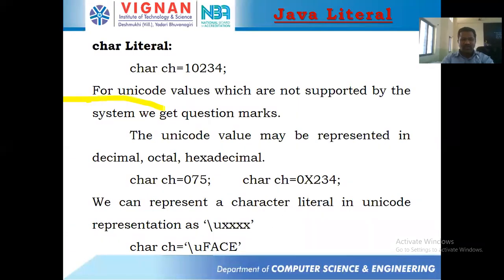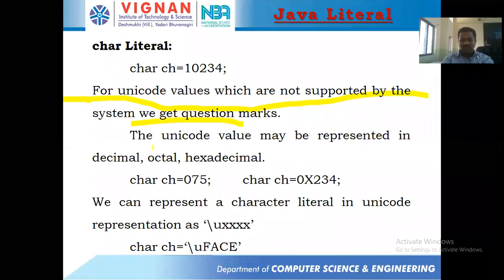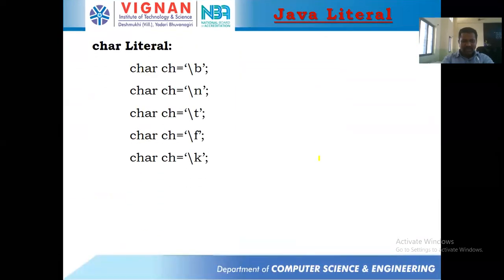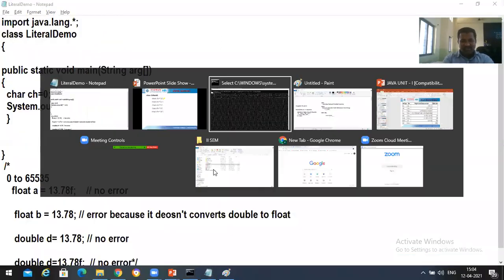So for Unicode values which are not supported by the system, we get a question mark. And the Unicode may be represented in any case. And we can represent a character written in Unicode representation like this. Let's try this. And these are the standard character escape sequences: backslash n takes a new line, backslash t gives tab spaces, backslash f, and backslash k. Let's try these things.